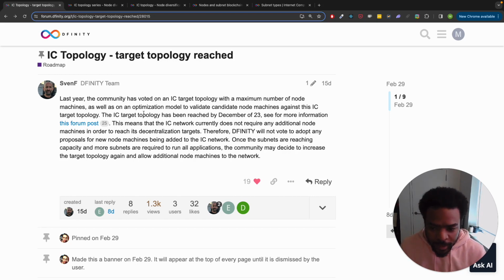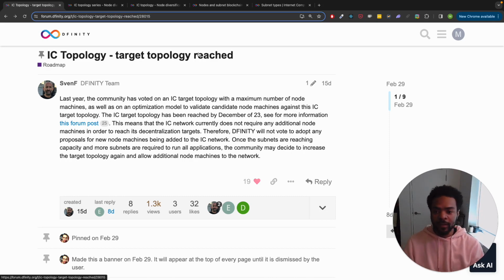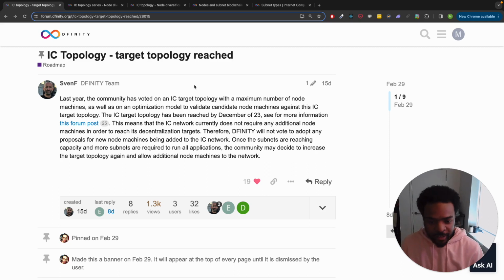I just didn't realize this is how the network was operating. I thought whoever wanted to be a node provider could come on and be a node provider, and that's kind of it. But now that I've done this research, I have a better understanding that we can't just allow anyone to become a node provider at any point in time anywhere in the world, because that has impacts on decentralization. All right, so I hope that point came across clearly in this video, and let me know if it didn't, and I'll work to make things more clear and easy to follow in my following videos.